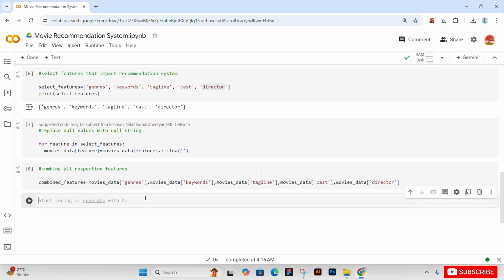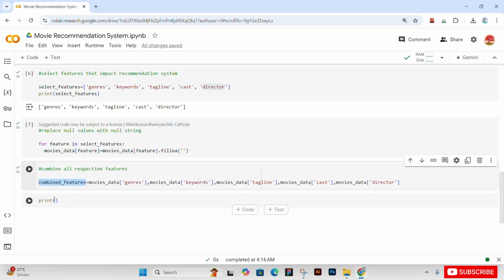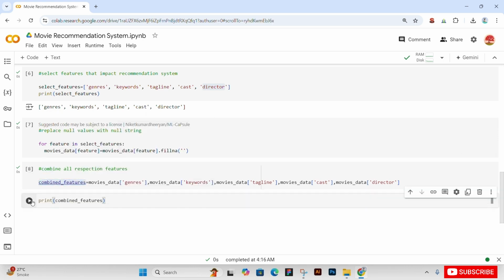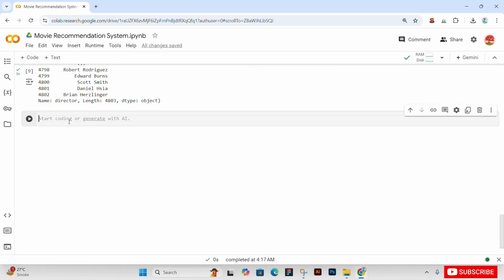Okay. Now print our combined features. So run this cell. Okay. So now make a new cell.